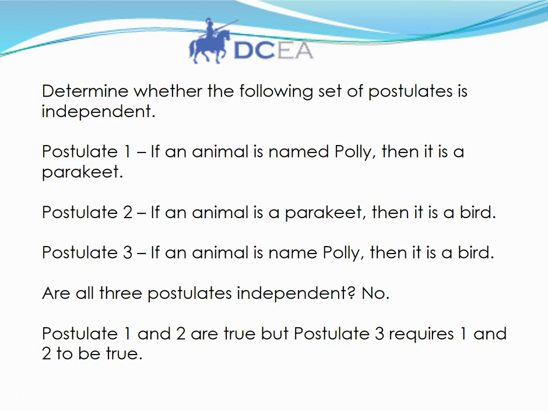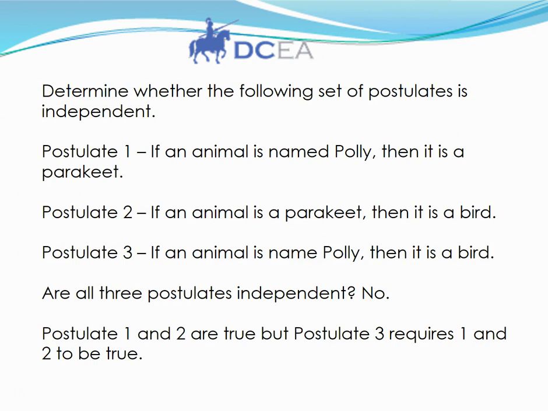Let's pick an easier one. Determine whether the following set of postulates is independent. Postulate 1. If an animal is named Polly, then it is a parakeet. Postulate 2. If an animal is a parakeet, then it is a bird. Postulate 3. If an animal is named Polly, then it is a bird. Are all three postulates independent?